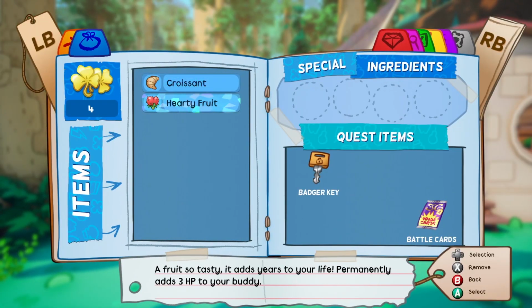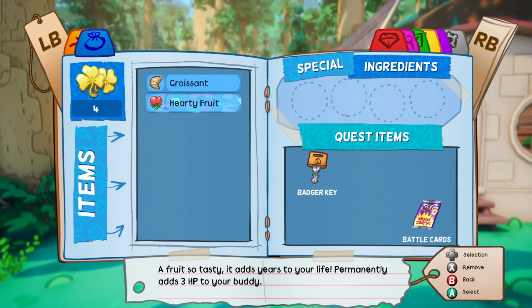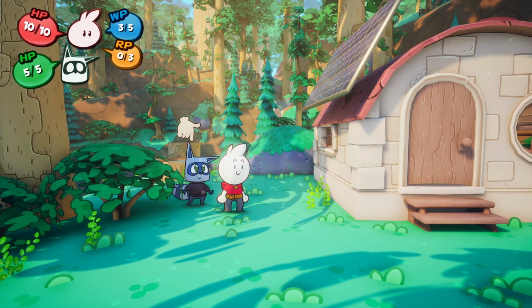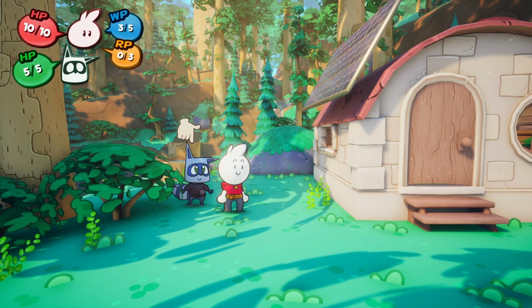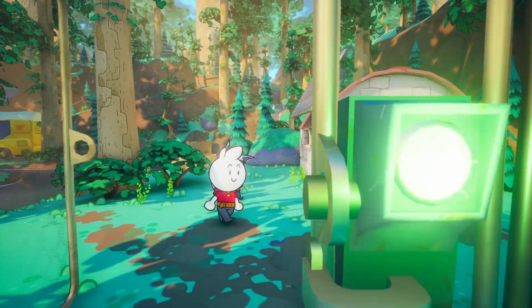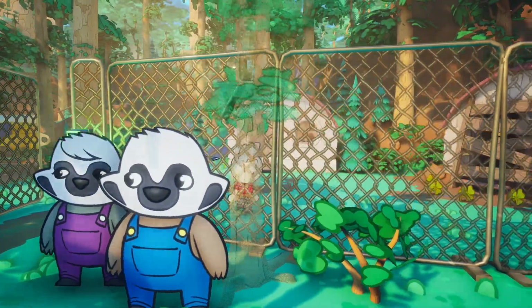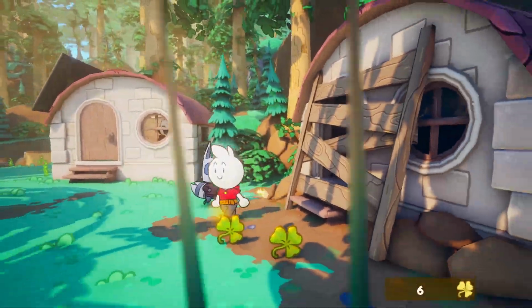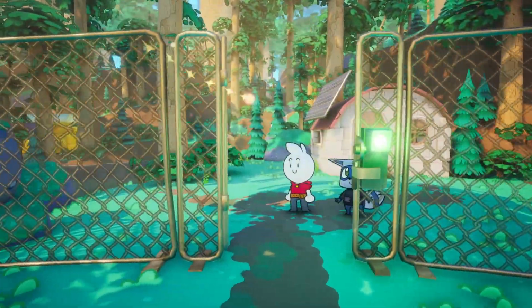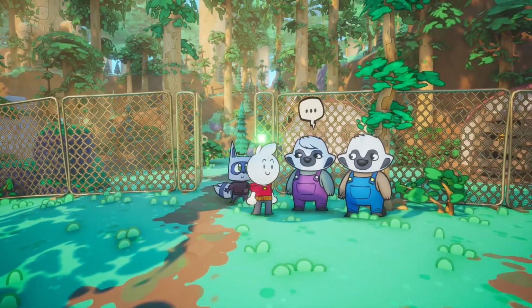But yeah, we'll go and select the hardy fruit that we just collected. Permanently adds 3 HP to your buddy. And the buddy that it's referring to is Lint, Loaf's friend, Loaf's buddy. So now we can give this to him, and now he has 8 HP. So, kind of like other games in this genre, you can have permanent stat buffs via some items and stuff like that, so that's cool.